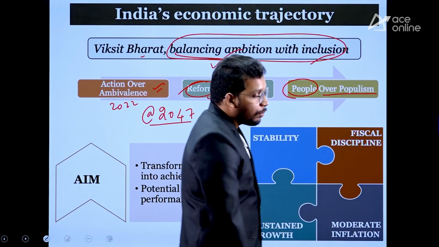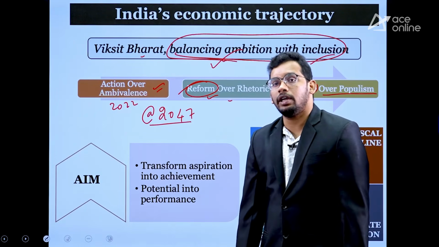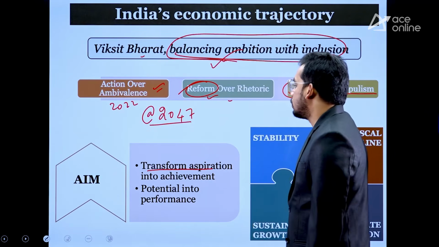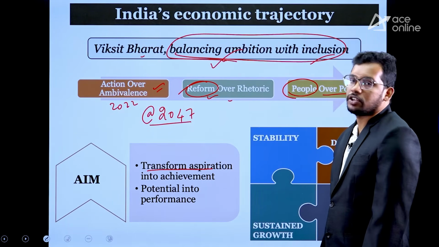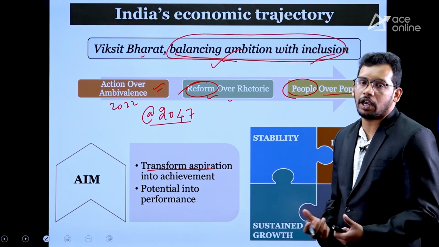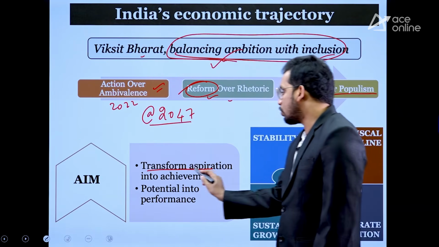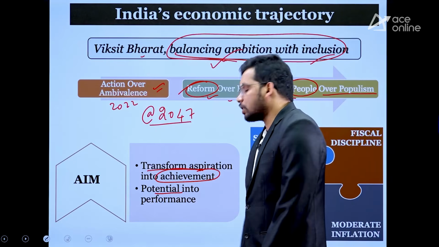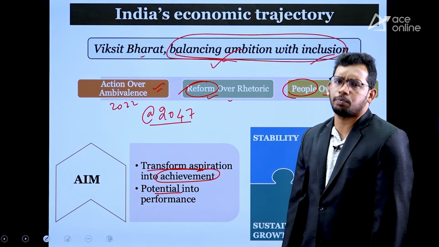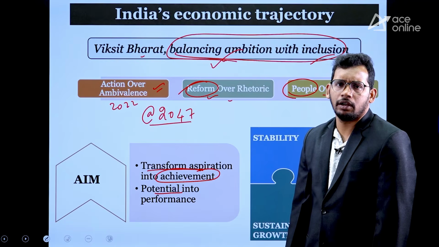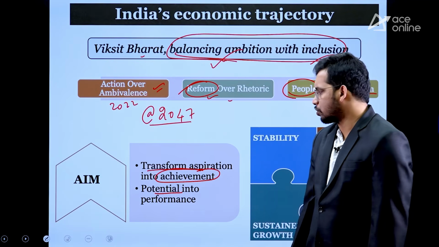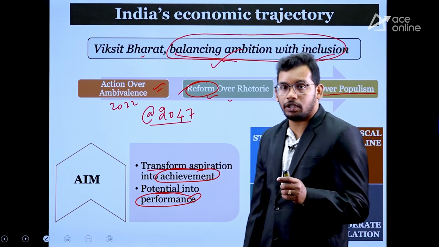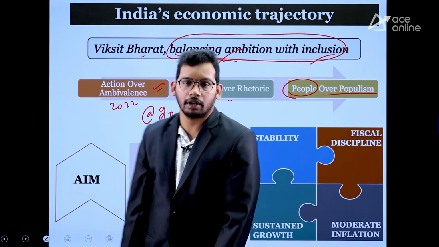Now, what is the aim of the budget 2026-27, right? The aim is to transform aspiration into achievement. Whatever aspirations, wishes we have, we are going to transform into achievement. Also, India has a very huge potential in the form of demographic dividend, that is young population, and resources. We are going to show you the performance. Our potential is going to convert into performance, right?